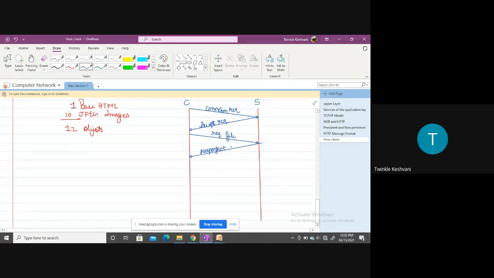Response plus file, whatever the file that client has requested for, right? अब सर्वर यहाँ पे हम लोग कौन सा कनेक्शन यूज करें? We are using the non-persistent connection. Remember this thing that here the non-persistent connection is used.